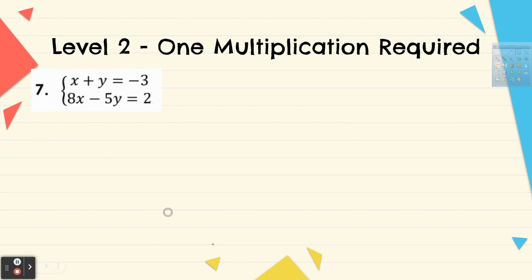All right, so next question, 7x plus y equals negative 3, and then 8x minus 5y equals 2. Go ahead and try this one on your own, and then let me know what you get.